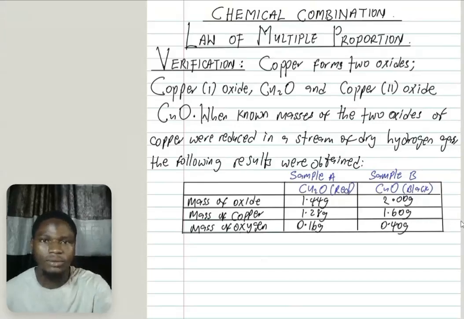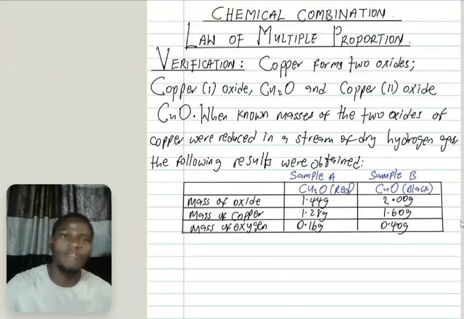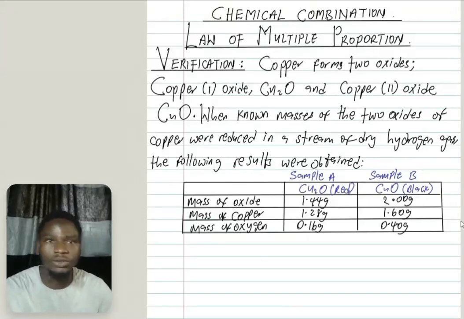Now, let's verify the law of multiple proportion in this video. Let's look at this question. Copper forms two oxides, copper(I) oxide and copper(II) oxide. When known masses of these two oxides were reduced in a stream of dry hydrogen gas, the following results were obtained. So look at it.